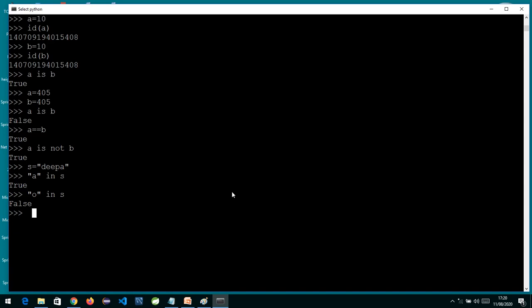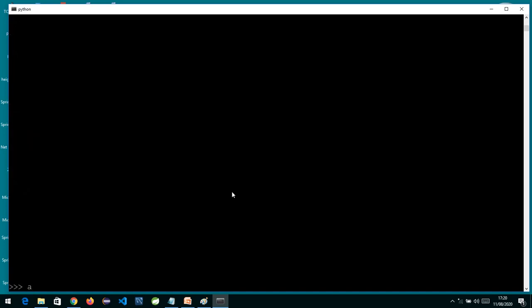Let me clear the screen with Control L. Now suppose I write A is equal to 5, and B is equal to 3.